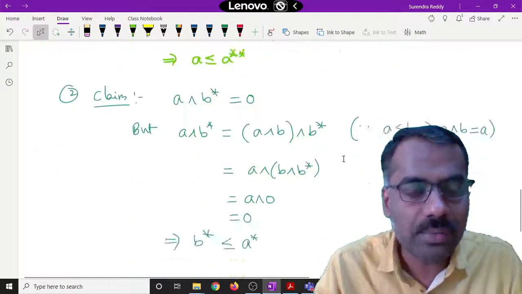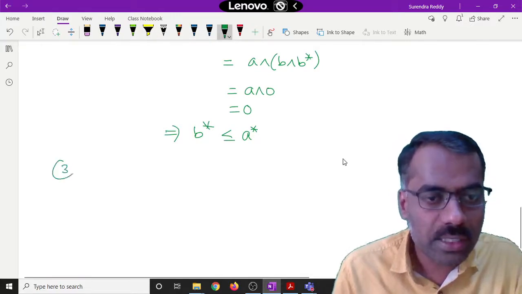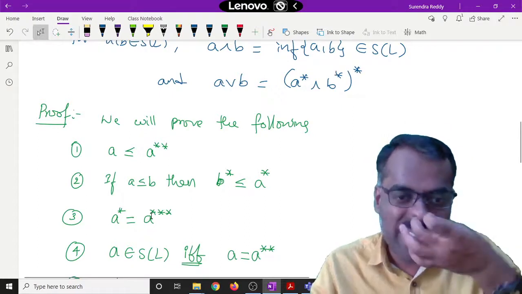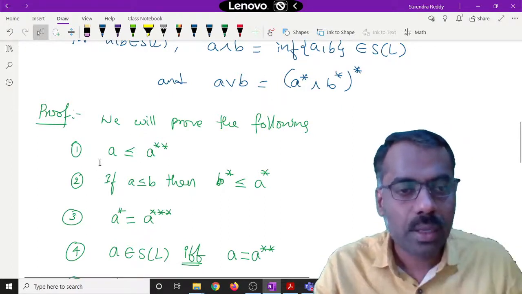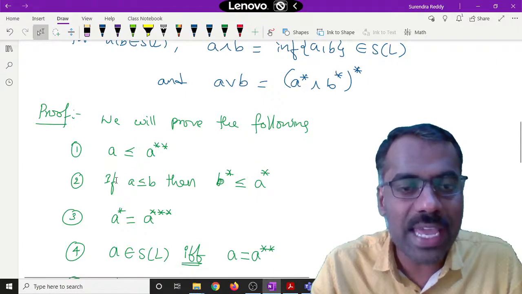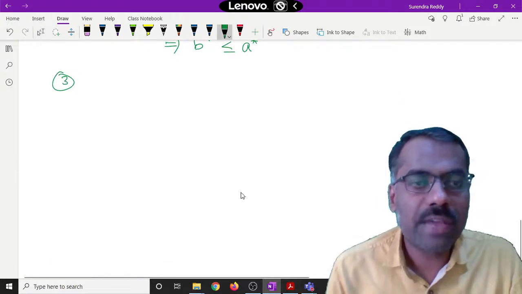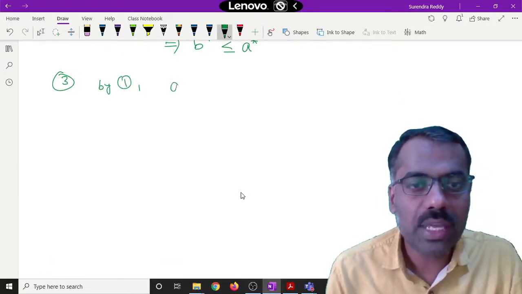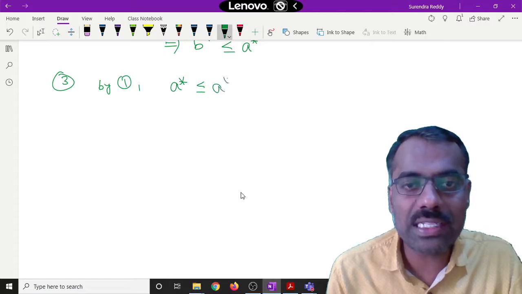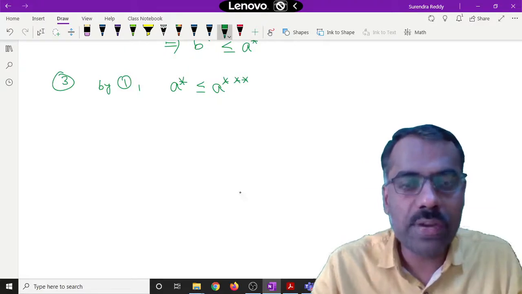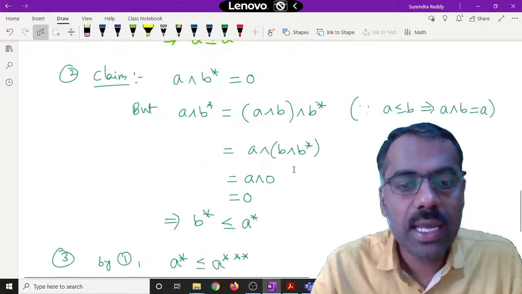Now what about the third one? The proof of the third. By using the first one, one direction is clear. What does the first one say? For any element A, A is less than or equal to A double star. So if I apply the first one to A star, what do we get? By 1, A star is less than or equal to A triple star. Is this clear?